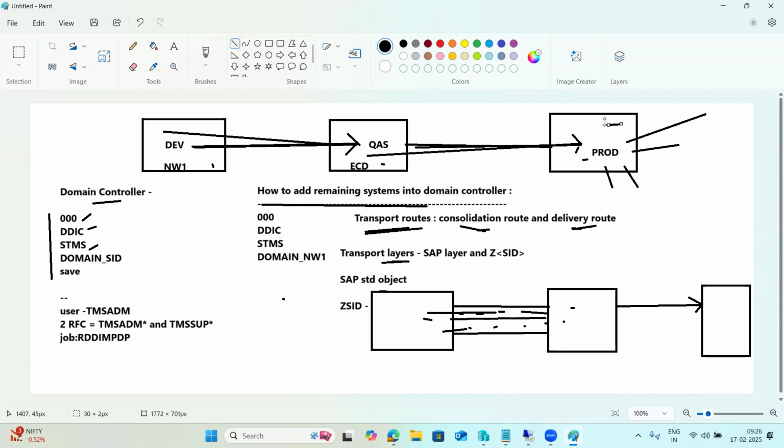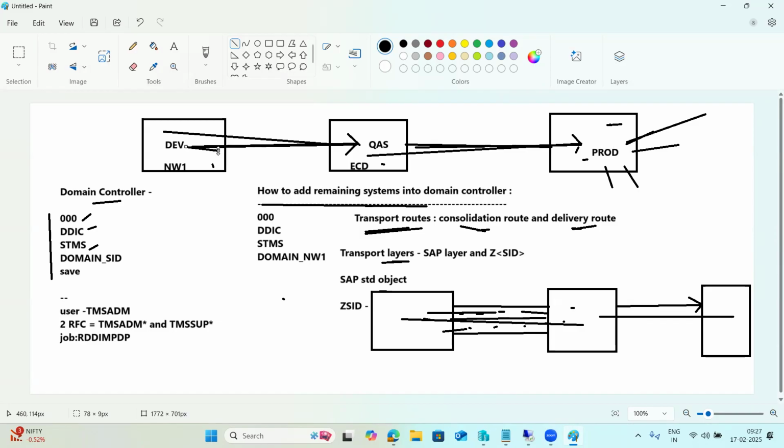If the domain controller system is down, the transport functionality will be impacted. Means changes will not be moved from here to here, from here to here, it will not go. So that's why some customers go for the production. Some customers go for the development as a domain controller. It's their wish.